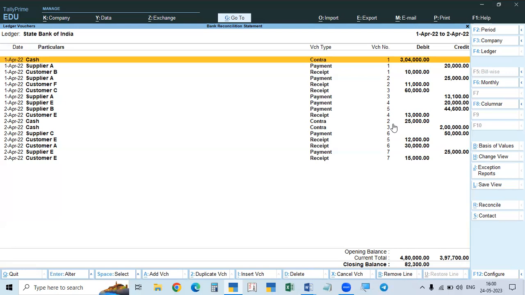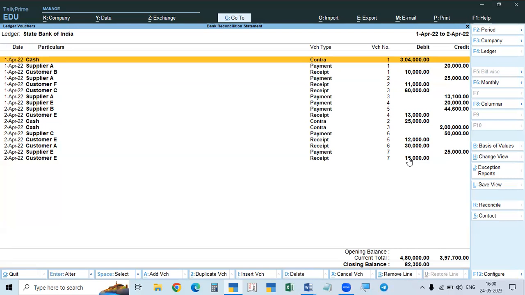Similarly, sometimes suppose we have two accounts, one in State Bank and another in Bank of India, for example. We deposited in State Bank but by mistake entered in Bank of India, or we deposited in Bank of India but by mistake entered in State Bank. So we entered in the wrong account, but the bank people will enter correctly. If we check, we can know. The bank entered correctly, but we entered in a wrong account.